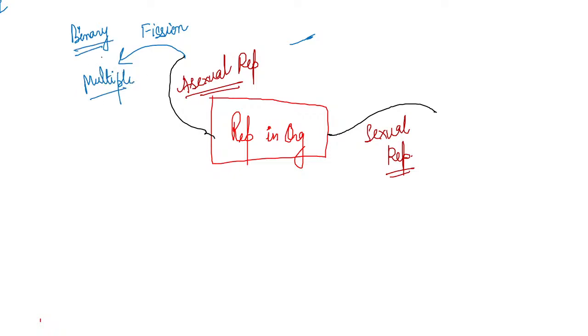Since we are first talking about asexual, we will talk about every asexual reproduction.